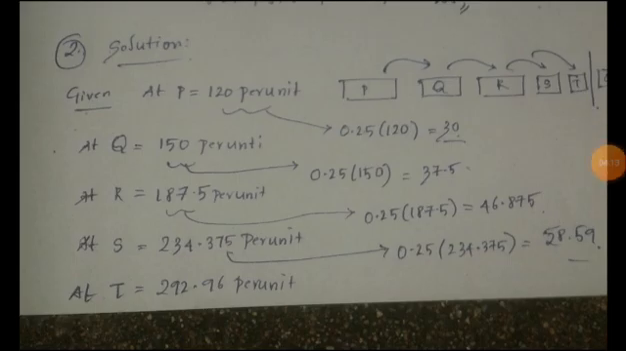Okay, friends. Now look at the screen. You can see the procedure to solve this question. Okay, at P, it is 120 per unit. Therefore, at the next place Q, it will be increased by 25%. So we have to find first of all what is the 25% of 120. For that, you just multiply 0.25 into 120, you will get 30. Now just add the 30 with the original value, you will get 150, which will be the price at Q.